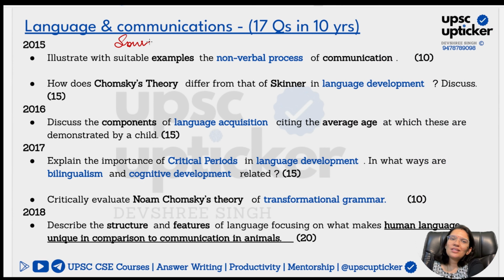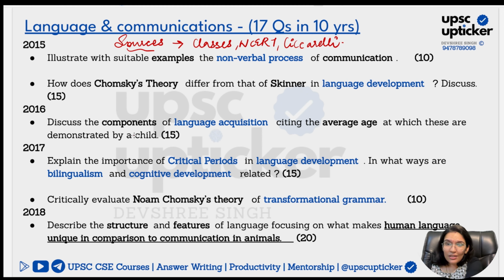When you talk about sources, there are no new sources. Everything is very simple. I've always been telling you to follow the classes, follow the NCERT, and follow Ciccarelli. When you follow just these books, every question you will be able to answer with great ease. No new resources. How many sources are you going to understand and tap into? All you need to know is what exactly the trend is. You can see the trend for 10 years or 20 years. For every unit, there is a clear-cut pattern which you have to understand and prepare accordingly.